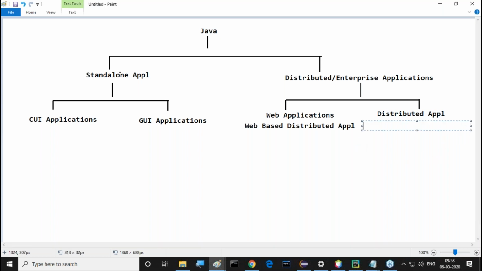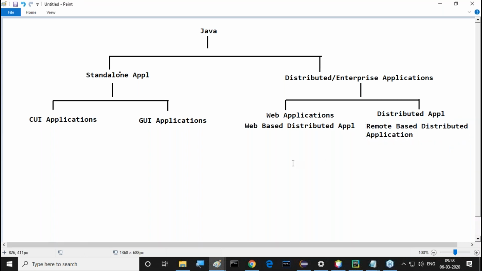We can call it remote-based distributed application. That depends on the context. Simply we can use web applications and distributed applications, or web-based distributed applications and remote-based distributed applications. These many terminologies exist here.